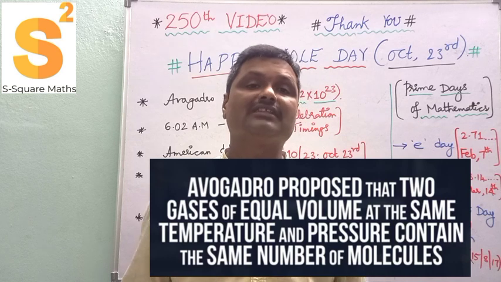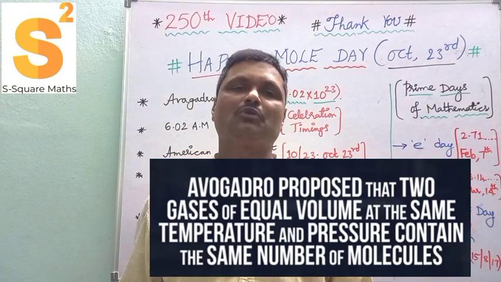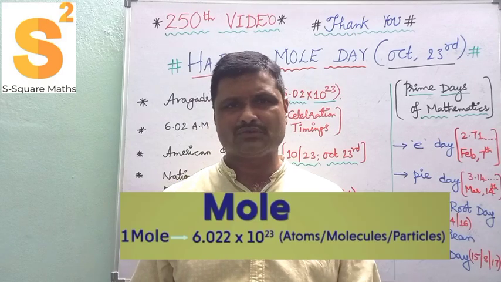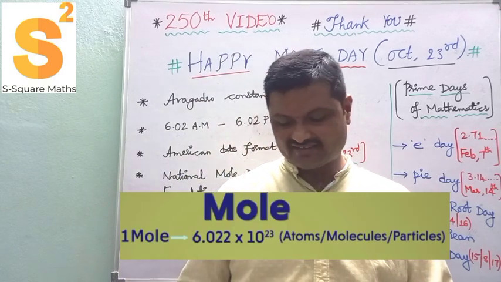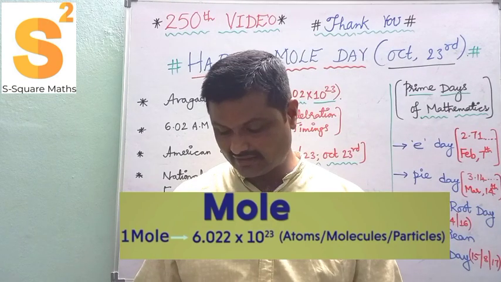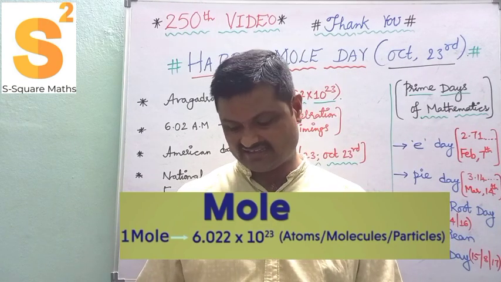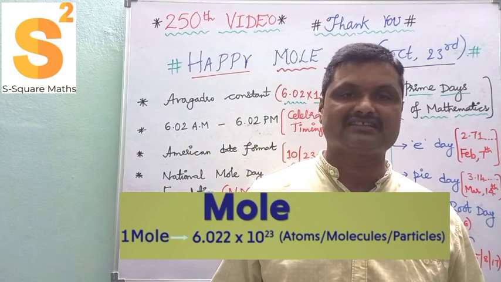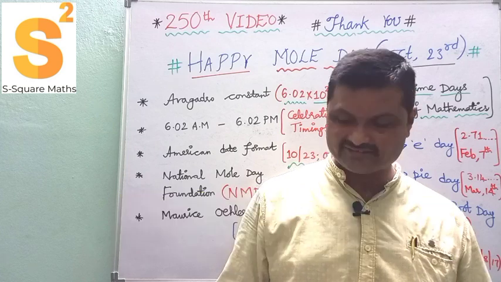The time and the date are derived from the Avogadro number, which is approximately 6.02 × 10^23. So what do you mean by mole? The general question arises: define mole. In 8th, 9th, 10th standard and higher studies, you know very well, it defines the number of particles, which may be atoms or molecules, in 1 mole of substance. It is one of the 7 base SI units in the International System of Units.